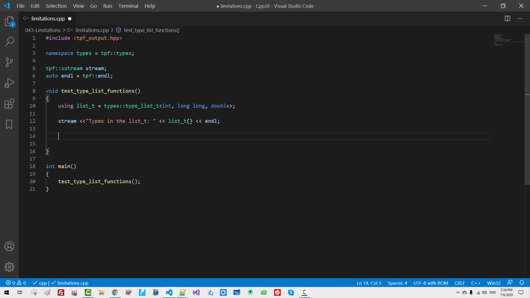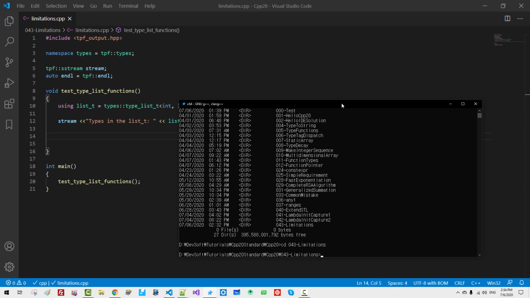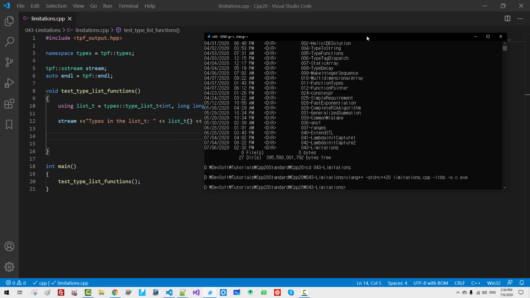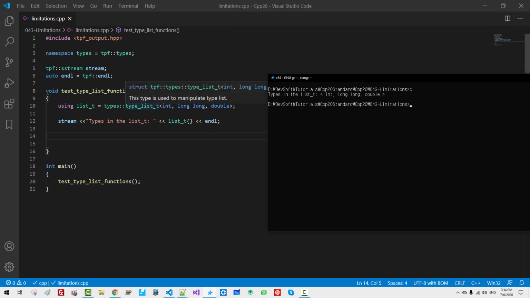Now start your command prompt. dir, cd 043 limitations. We will be using the clang compiler, std C++20, limitations.cpp, -o c.exe. Hit enter. CLS C. This type list includes elements int, long, double.